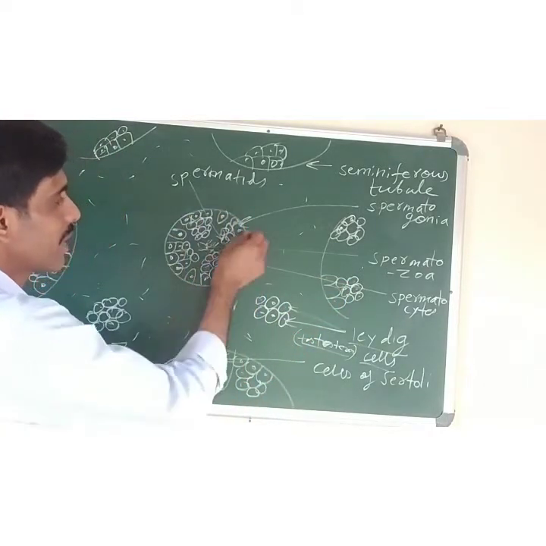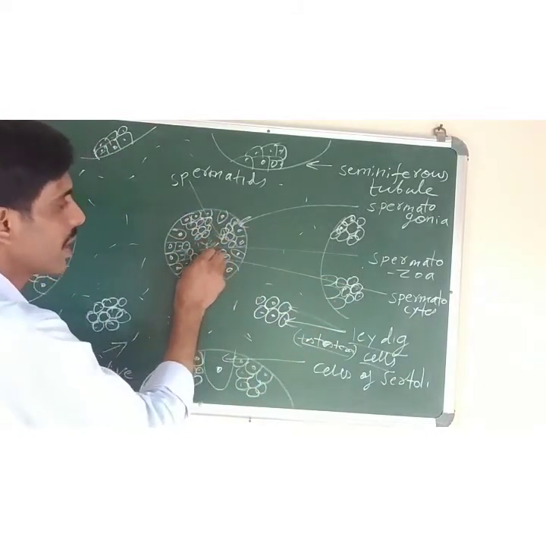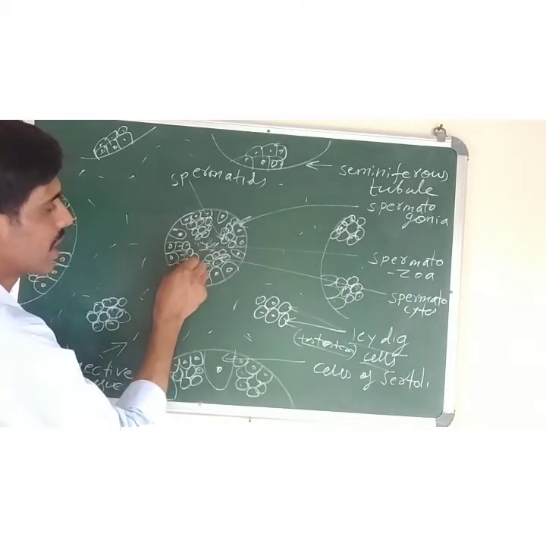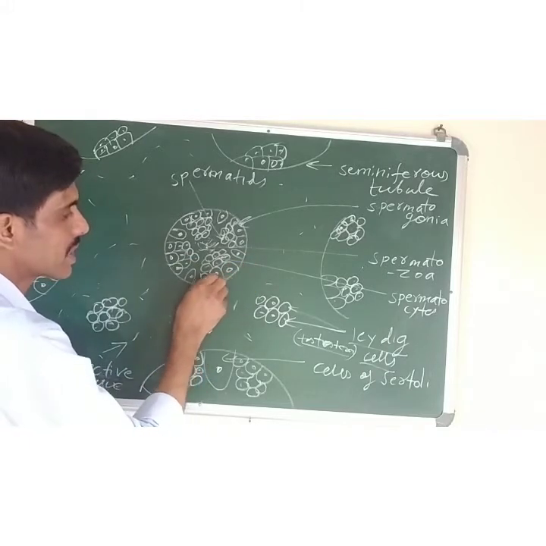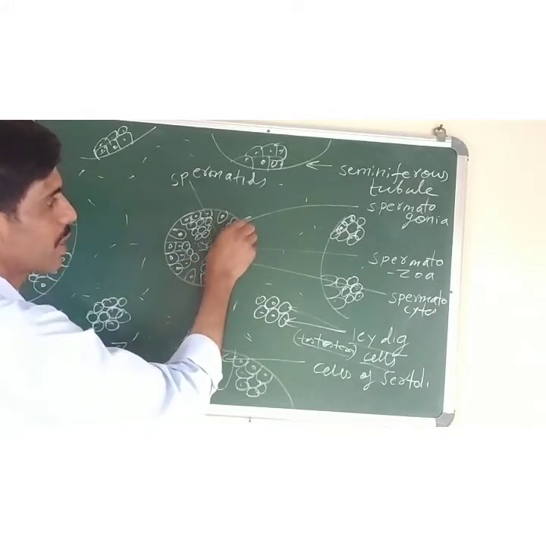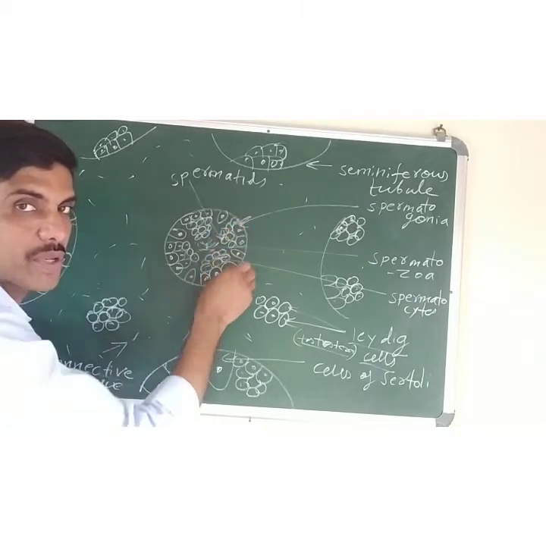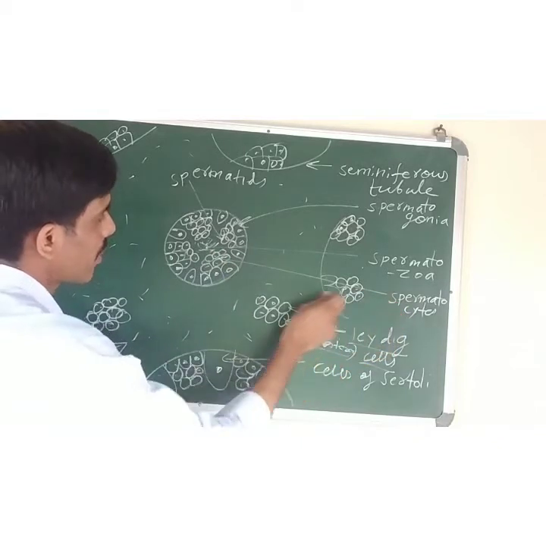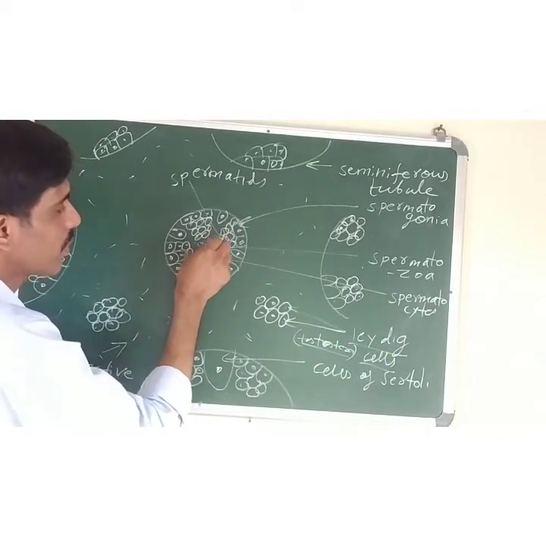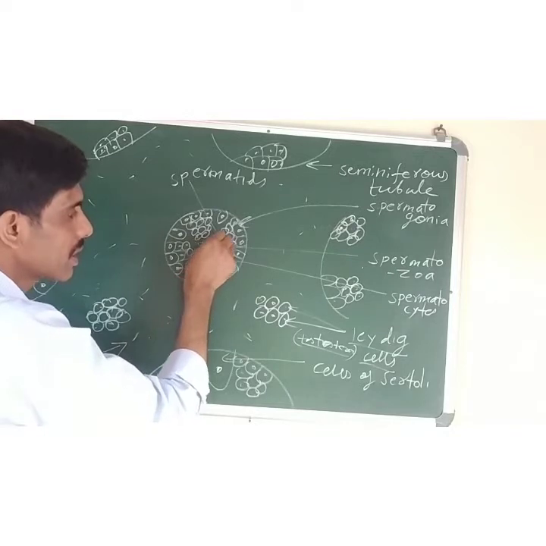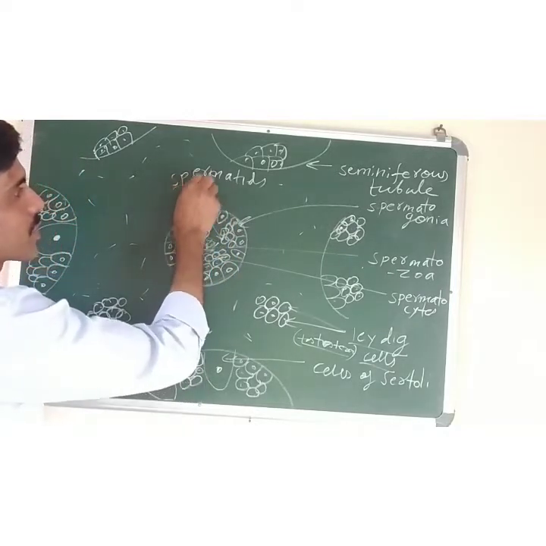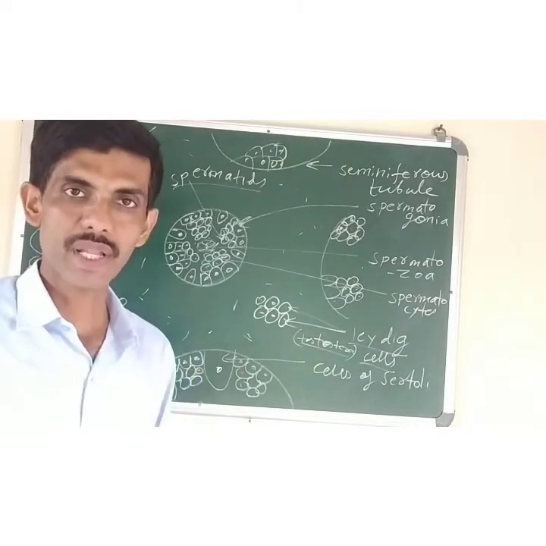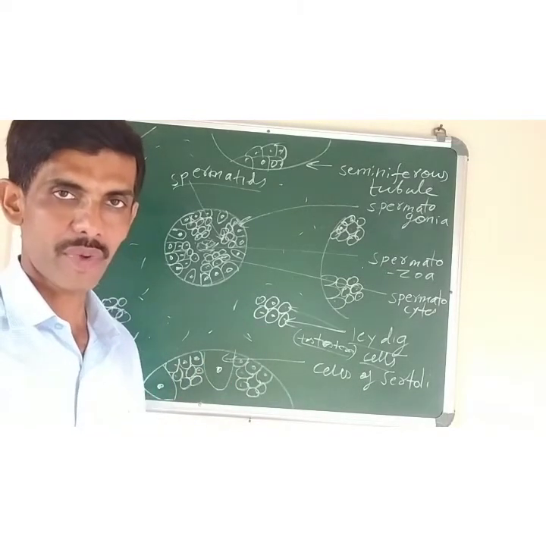And inside the seminiferous tubule, you can see that this part is called the lumen, where the spermatozoa is present. And then it is made up of multi-layered cells. You can see the basement. These are the basement cells. They are known as spermatogonia, meaning from here only the formation of sperm cells starts. Then we have the spermatocytes, these layers of cells. The ones present at the tip or towards the central part are known as spermatids, which differentiate to form the sperm cells by the process of spermatogenesis.